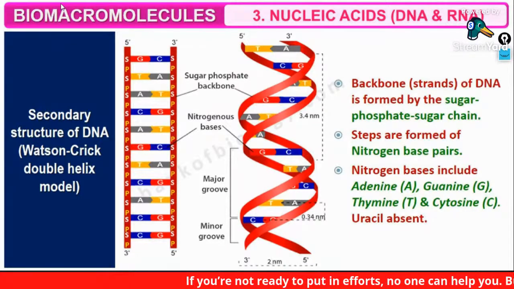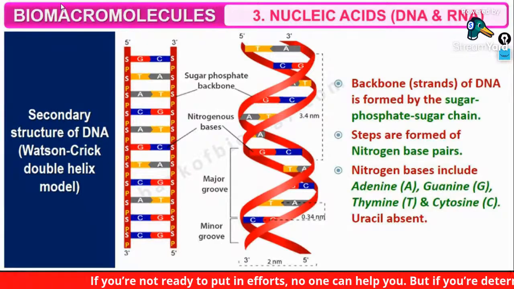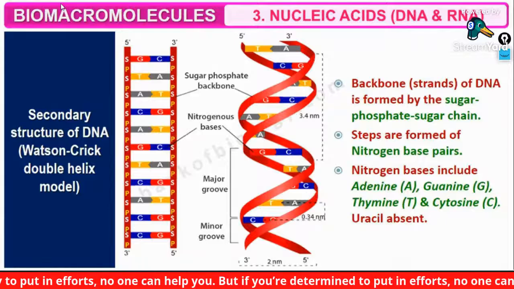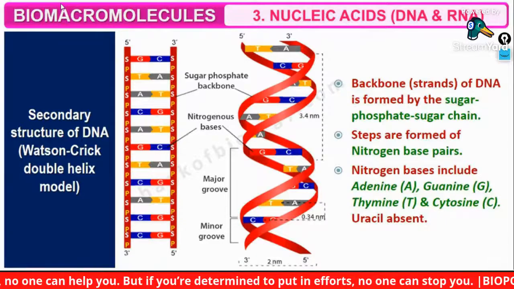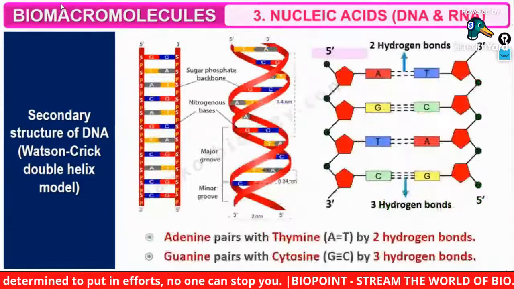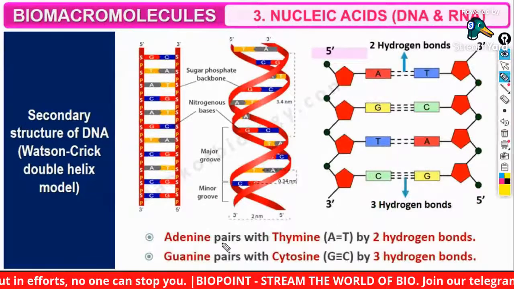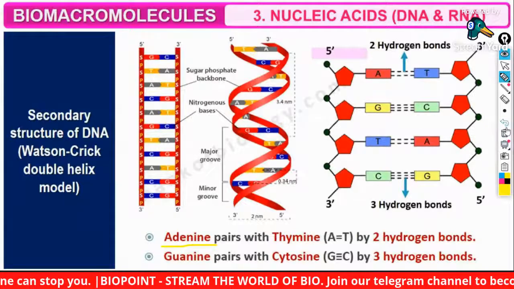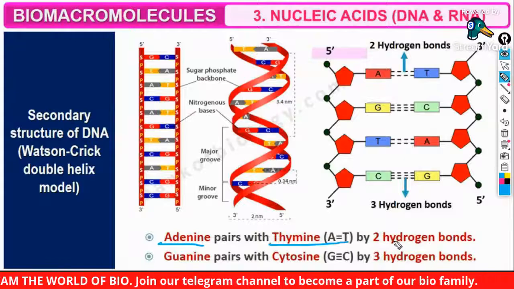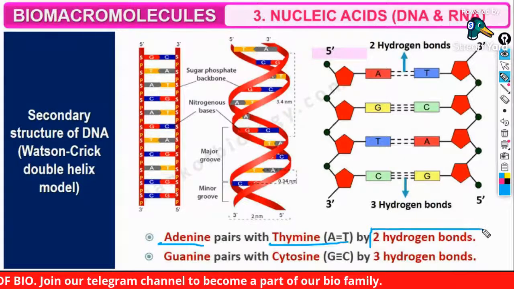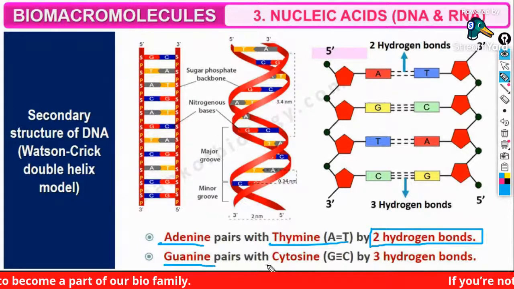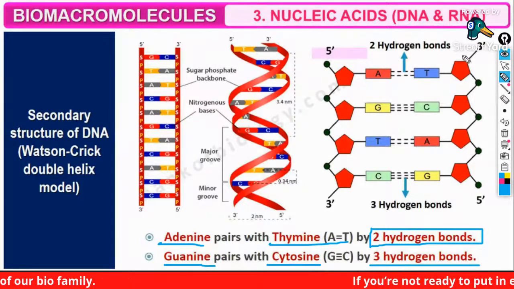So what are the four nitrogen bases present in DNA? Adenine, guanine, cytosine, thymine. Whereas in RNA it is adenine, guanine, cytosine, uracil. Adenine pairs with thymine by 2 hydrogen bonds. Guanine pairs with cytosine with the help of 3 hydrogen bonds.